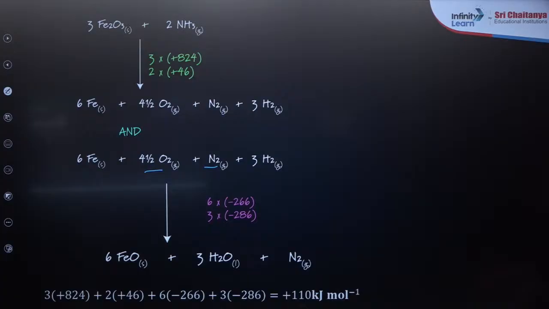Hess law of constant heat of summation. Abhishek, any doubt? Vedant, Suresh Kumar, Mohammad Rehan. Mohammad Rehan, any doubts?